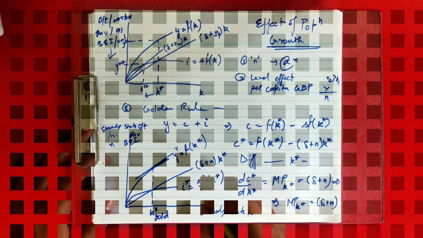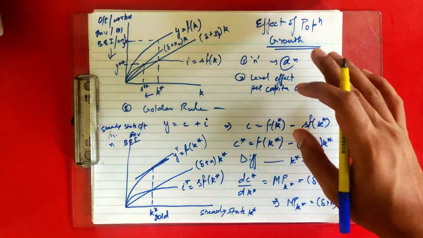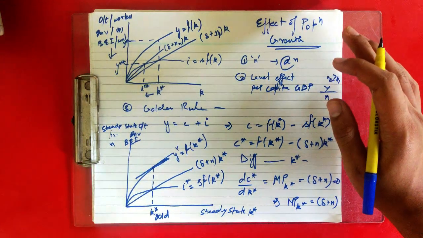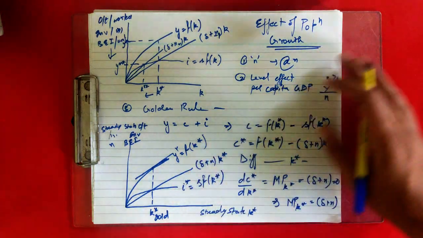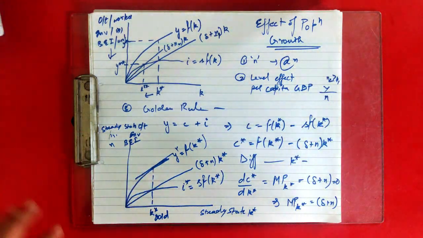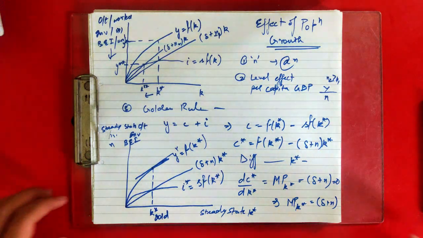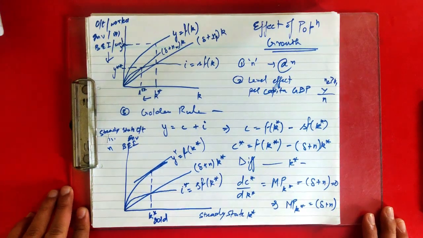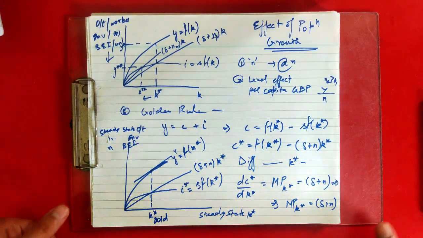Okay, so this was all about population growth in the Solow model, and we studied all the effects. In the next class we will introduce our third factor, that is technological progress.